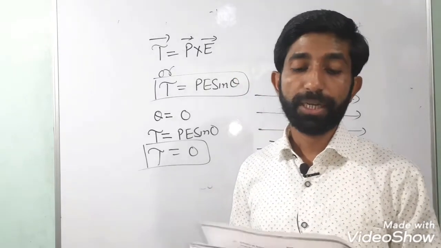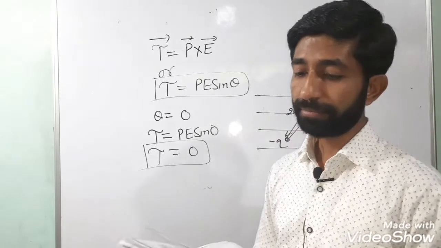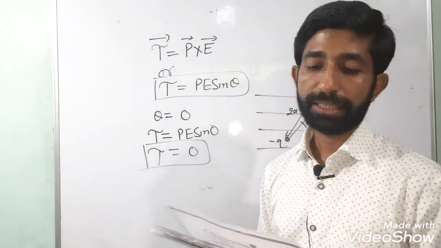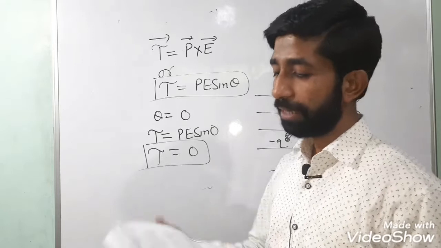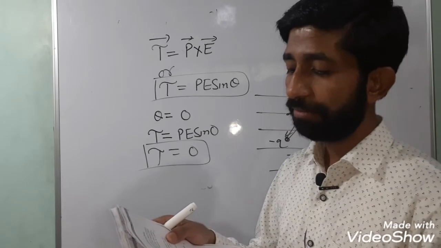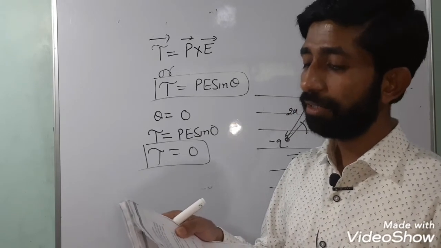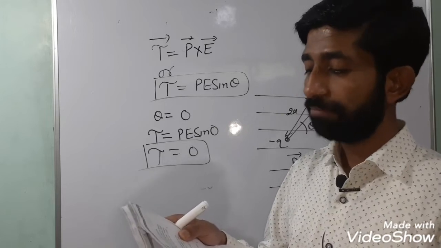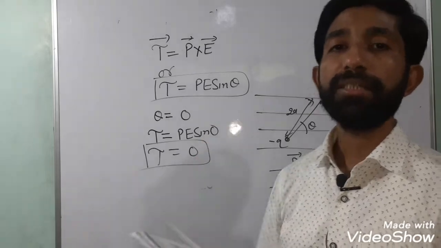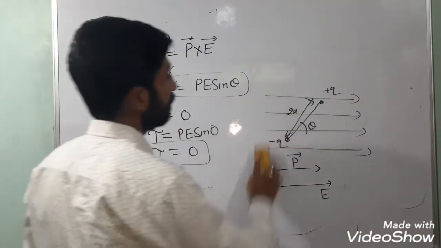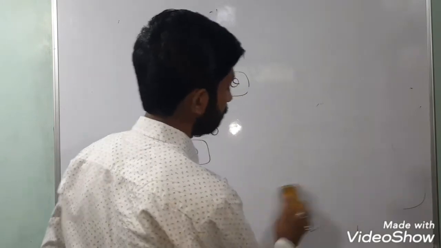A thin circular ring of radius r is charged uniformly so that its linear charge density is lambda. Derive an expression for the electric field at a point P at distance x from it along the axis of the ring, and hence prove that the ring behaves like a point charge for a large distance. I have already uploaded this video, and this was very important related to the derivation part.